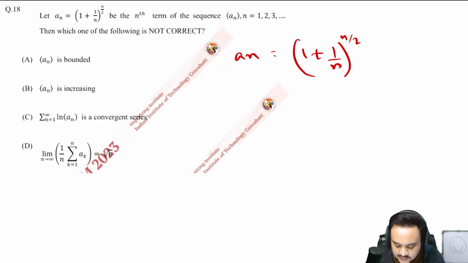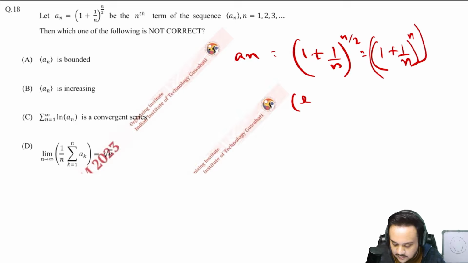You know obviously by now that this part is nothing but e. I have solved it before as well in the 2024 paper, and I have included that in the notes as well. So this part basically I'll just write it as (1 plus 1 by n) raised to the power of n, whole to the power of 1 by 2, right? This is how we can write it. So this becomes just e to the power of 1 by 2. So this is a_n.